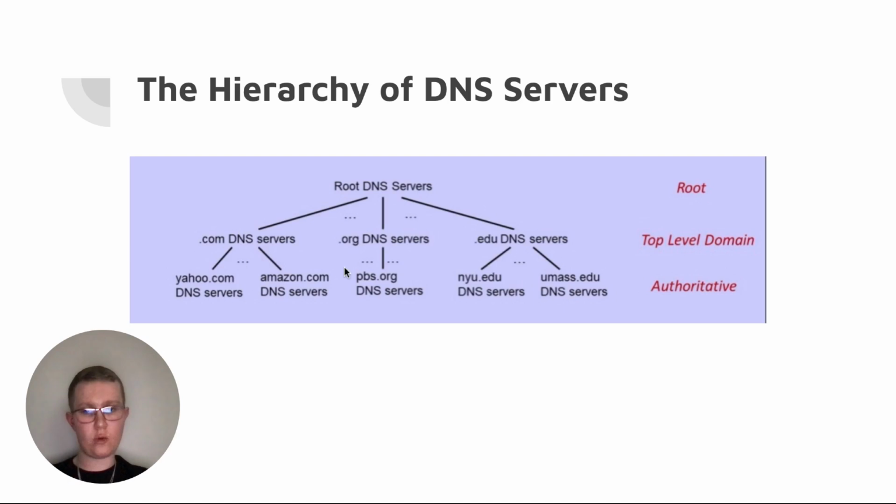loom.com could be another one. We have our .orgs, so you could do pbs.org. There's so many of these. .edu: New York University, NYU.edu, University of Massachusetts, UMass.edu. For the one I go to, Concordia Chicago, it would be cuchicago.edu. The list goes on. But as we see, the authoritative servers are specific to a domain name in the DNS. All of those authoritative servers make up TLD servers, which have to do with the types of URLs and the types of websites that you're visiting. And all of them together will make up your global root DNS servers.